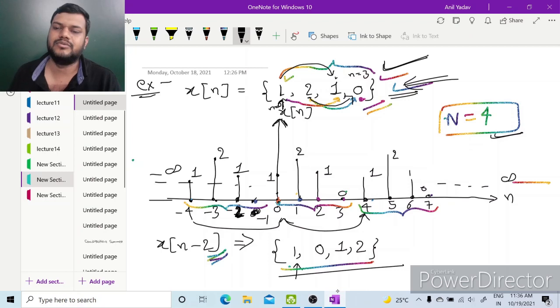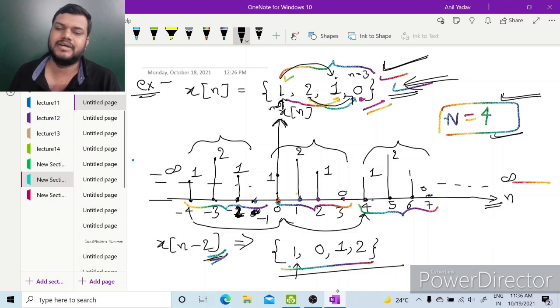So this 1, 2, 1, 0 will repeat itself after every fundamental period, which is N equal to 4. So again 1, 2, 1, 0, and previously also 1, 2, 1, 0. So it is repeating from n minus infinity up to infinity. We are just writing the values of a single fundamental period.